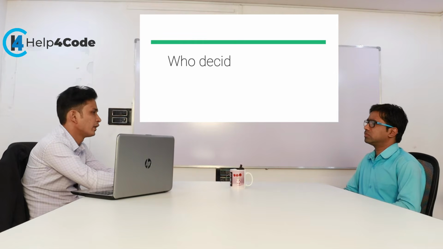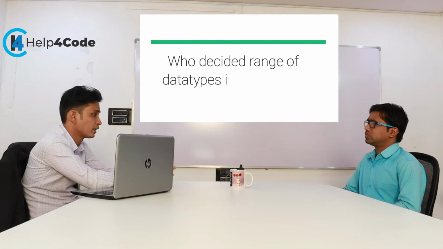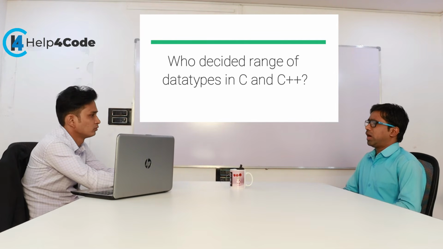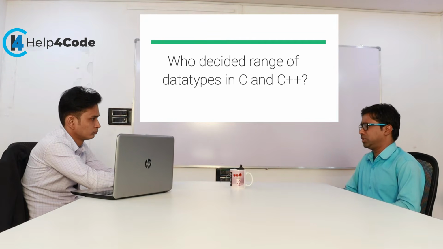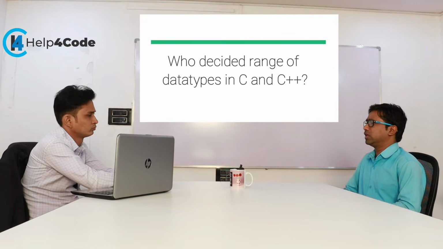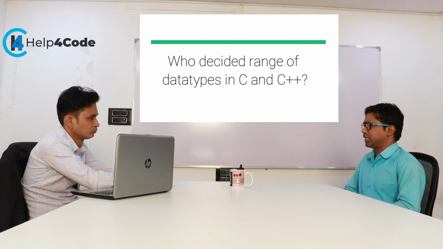Who decides the range of data types in C and C++? Actually, we are not responsible for deciding the range, and not only the developer of the language. It depends on the bit pattern. Suppose I consider the char data type. Char has a size of 1 byte, and 1 byte means 8 bits.